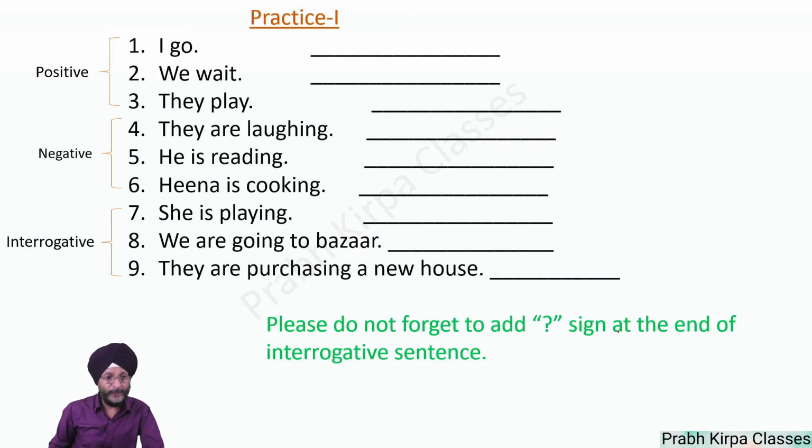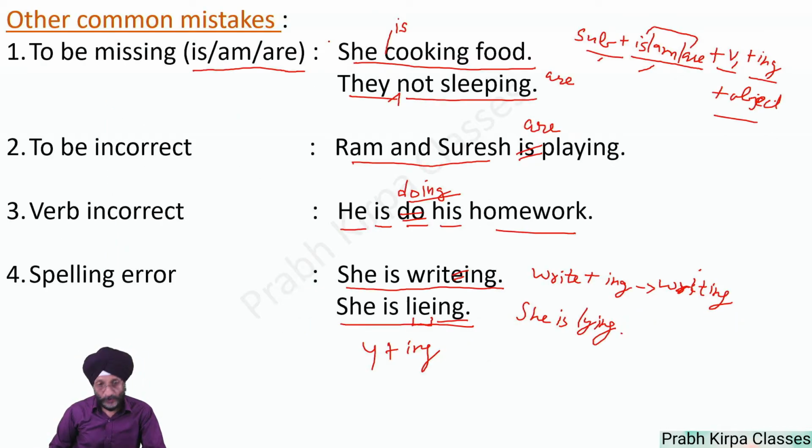Here we do the practice of the sentence I go. So what we have told you is that whenever you form a sentence, you use the subject, then is, am or are, then the verb in its base form, and then ing.